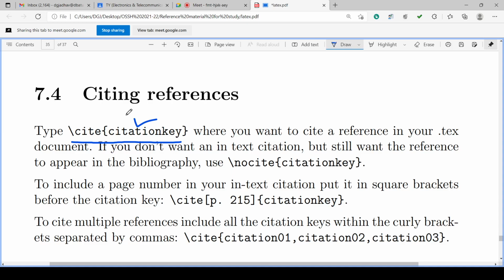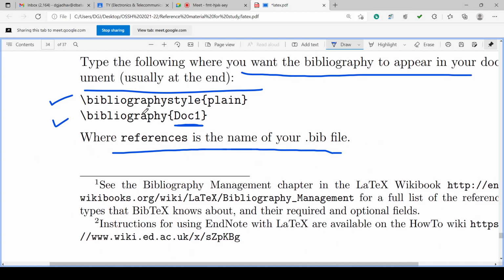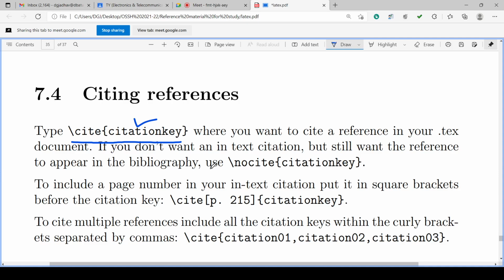Then at the end of the document, we have written the two bibliography commands: backslash bibliography style, maybe plain, and backslash bibliography with the name of the file. Then third, wherever in the text we require the citation, we put backslash cite citation key.